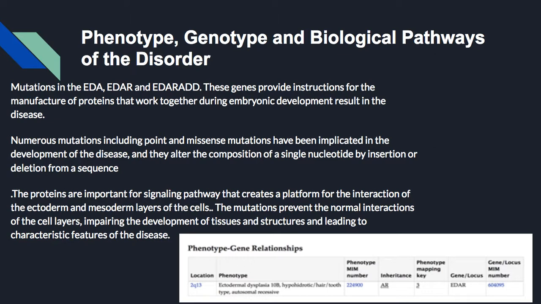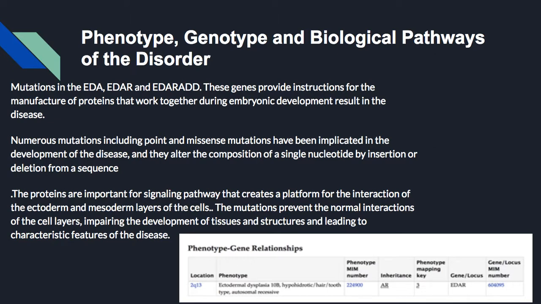In terms of phenotype and biological pathways of the disorder, mutations happen in the EDA, EDAR, and EDARADD genes. These genes provide instruction for the manufacture of proteins that work together during embryonic development, and this results in the disease. Numerous mutations include point and missense mutations that have been implicated in the development of the disease.